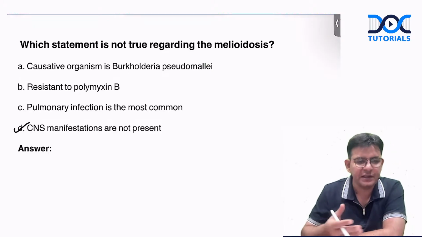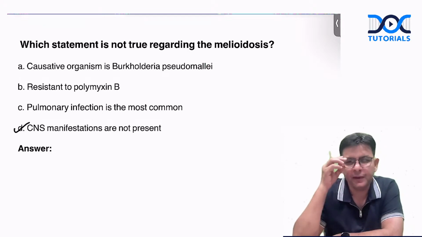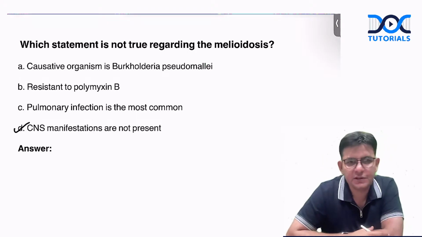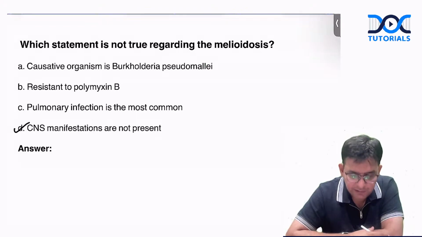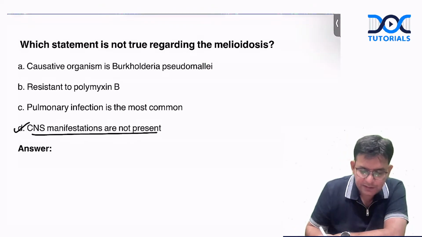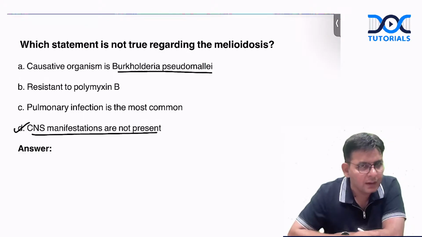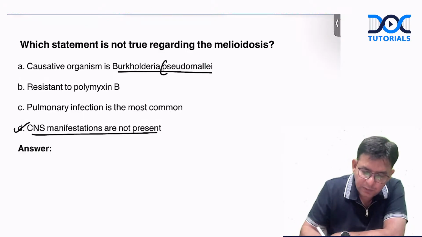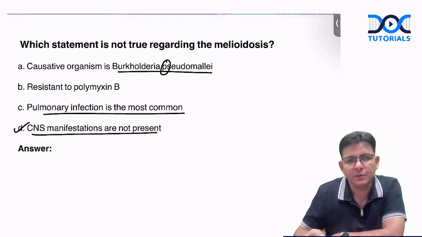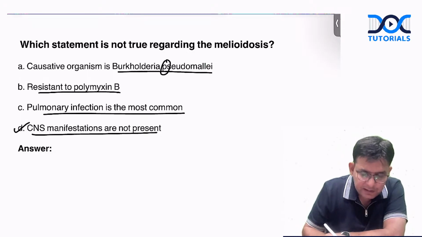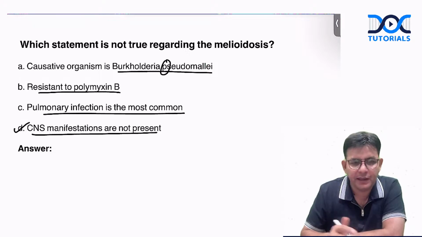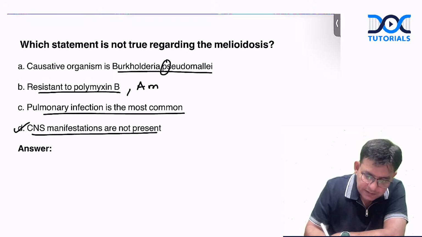It is not so. And recently, like I have shared on my Instagram channel, there was a case with saline infusions which were infected with this Burkholderia pseudomallei, and it caused around 8 to 10 deaths in Tamil Nadu in 2023. So definitely CNS manifestations are there in this infection. Pulmonary infections are common, that is pneumonia and all. It is found to be resistant to various drugs like polymyxin B, even to the aminoglycosides.